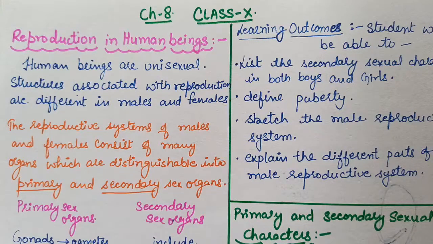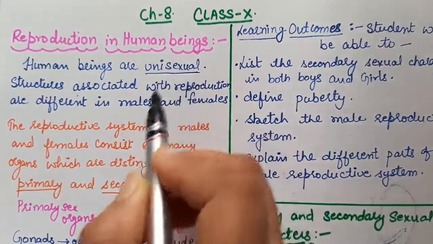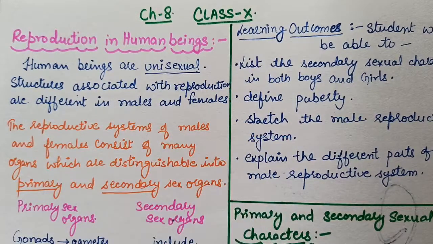Reproduction in human beings. Students, human beings are unisexual. What does it mean? Unisexual means both the sexes are separate, and they produce two different types of gametes. The two different sexes are males and females, and males produce male gametes and females produce female gametes. That means the structures associated with their reproduction are different in males and females. So let's study them.